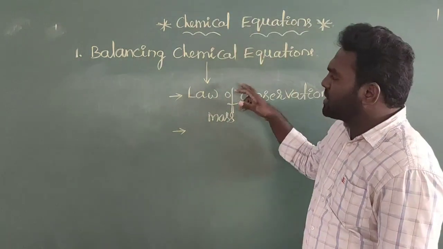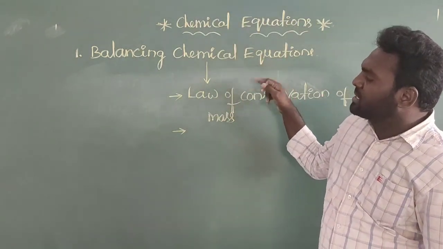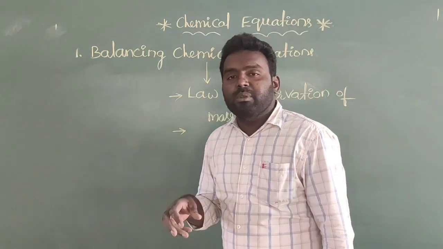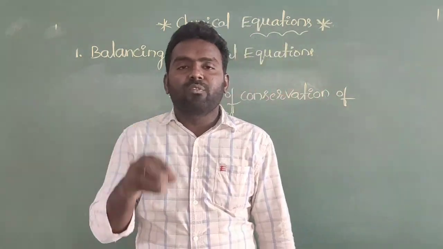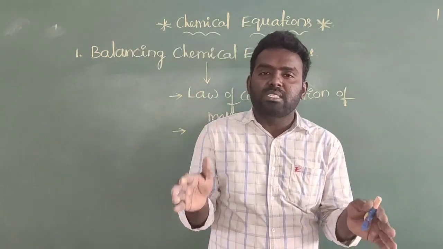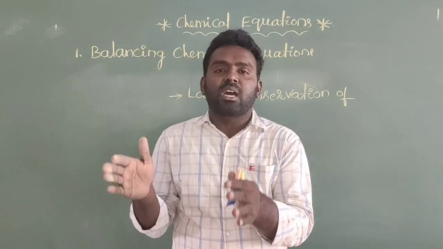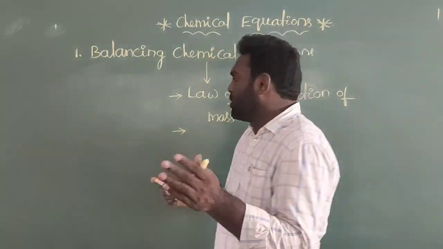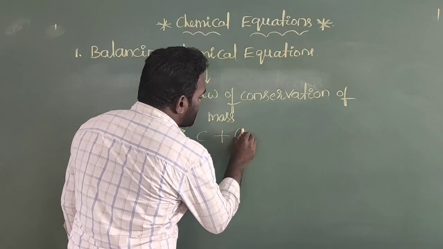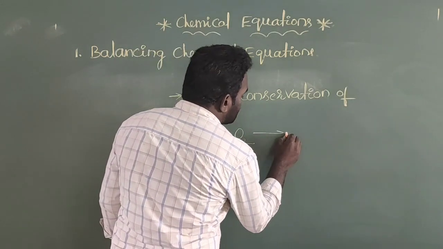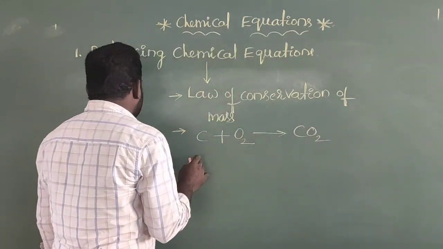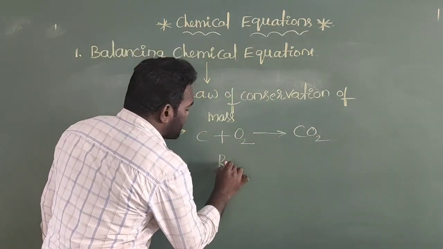So what I am saying is that balancing of chemical equations must follow the law of conservation of mass. If we say that an equation is balanced, it means the number of atoms present on the reactant side must equal those on the product side. Suppose I write one example here: carbon burns in the presence of oxygen, it will produce carbon dioxide. Here, this total left side is called the reactants.